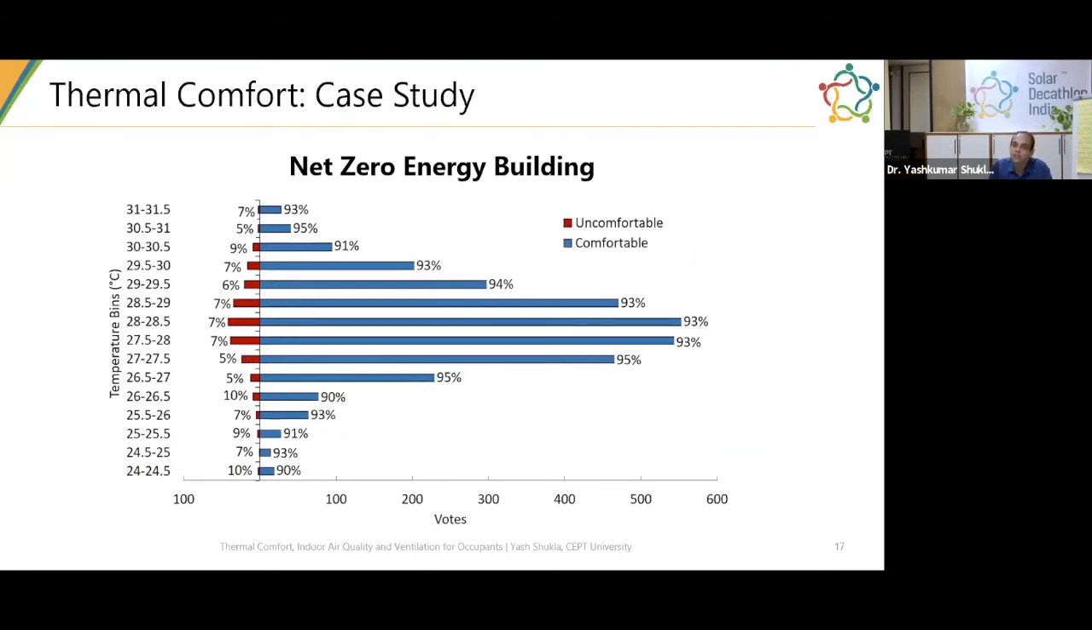So these are a couple of slides. I'll show you quickly how we have demonstrated the use of the adaptive thermal comfort building model in a net zero energy building. Here, there is a comfortable temperature which is in dark blue, and you can see that even at 24 to almost 29 to 30 degrees, more than 93% of the votes, and there are a significant number of votes, almost 100 to 500 votes, where people are feeling comfortable. This shows that the operative temperature has been nicely maintained. It's been effectively managed, as well as the latent loads have been effectively managed in the net zero energy building.